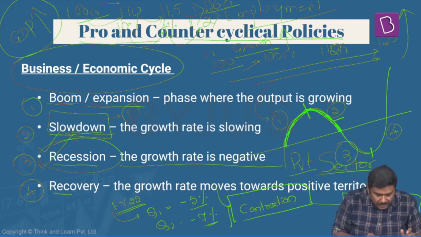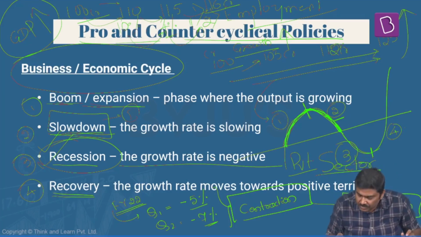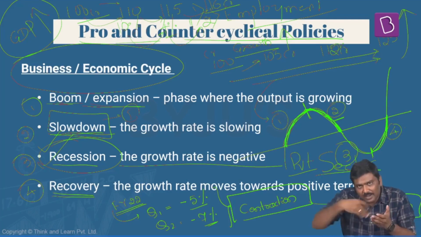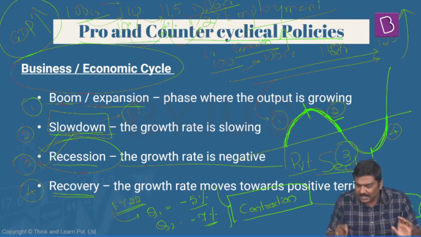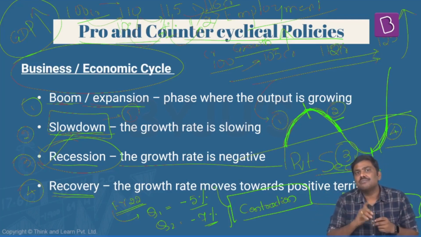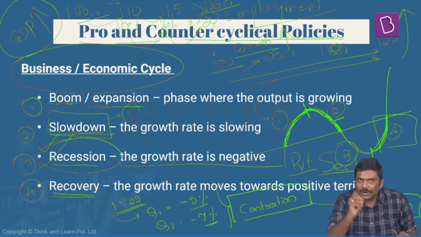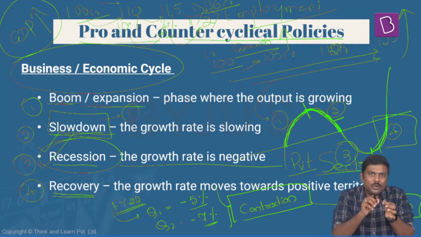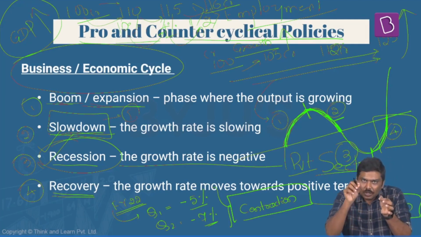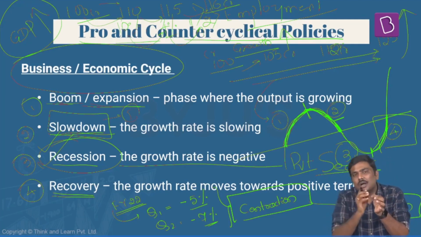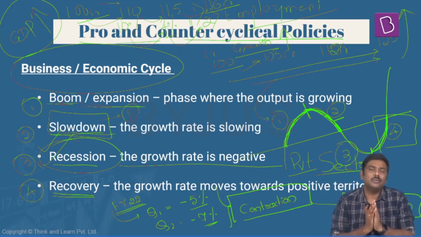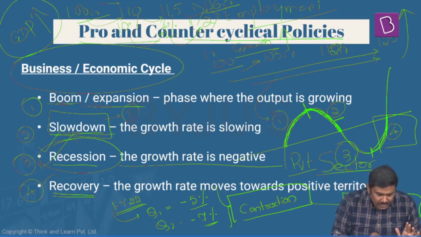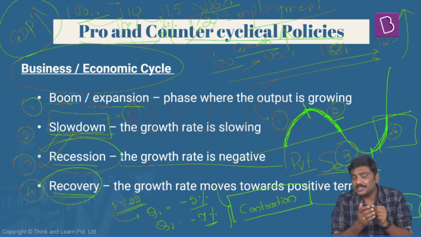And finally, in the recovery stage, this is the fourth stage. The upward swing that the curve will take like this is nothing but the recovery stage itself. In the recovery stage, the economy will start moving from very high negatives towards a zero or a positive growth rate in the GDP. This is generally what is seen in the recovery stage. I'll repeat the statement here.